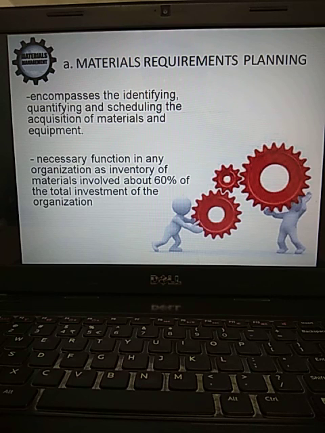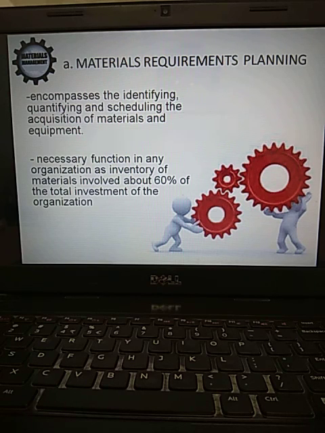This is a very important function for any organization or company, because inventory of the materials involves 60% of the total investment of the organization. If you consider the total investment, 60% of the investment would be on materials alone.